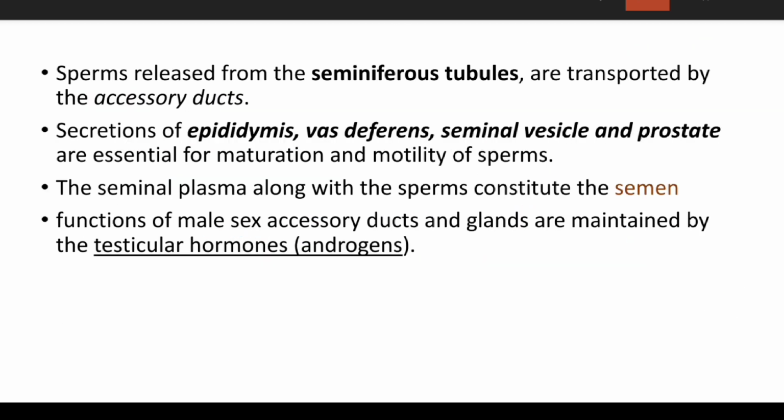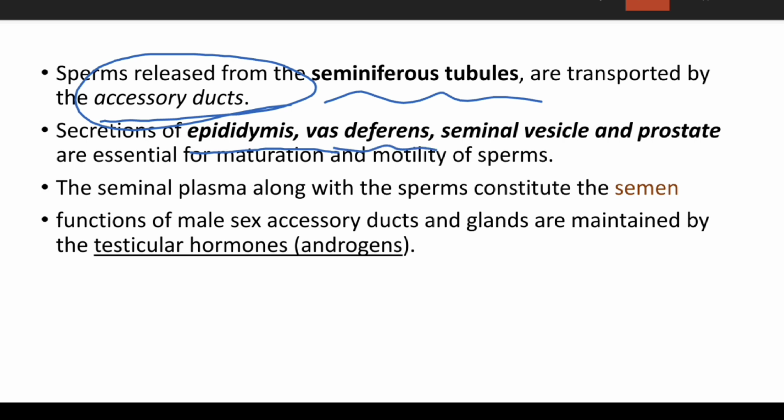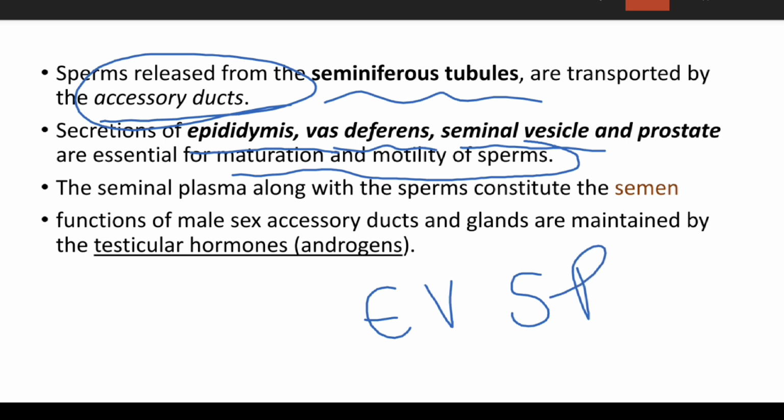Sperms released from the seminiferous tubules are transported by accessory ducts. The secretions of the epididymis, vas deferens, seminal vesicles and prostate are essential for the maturation and the motility of the sperm. The seminal plasma along with the sperm constitutes semen.